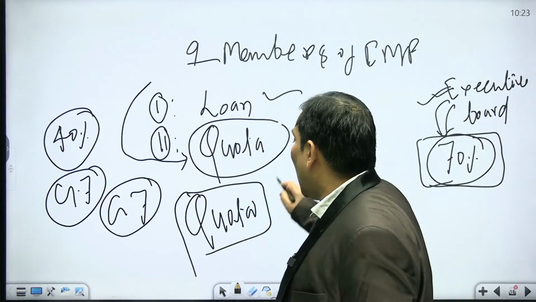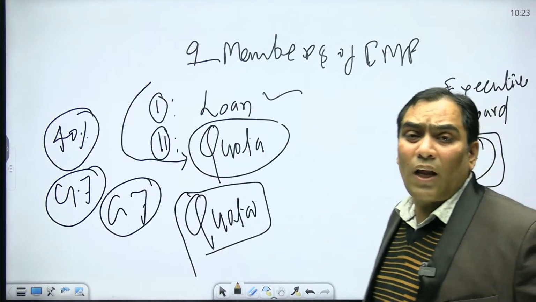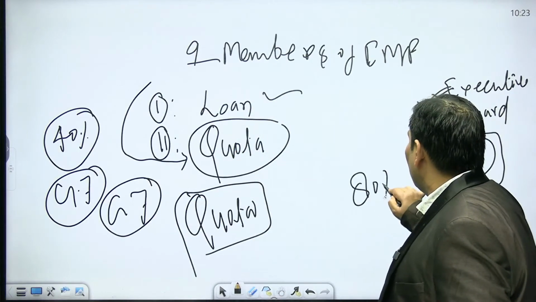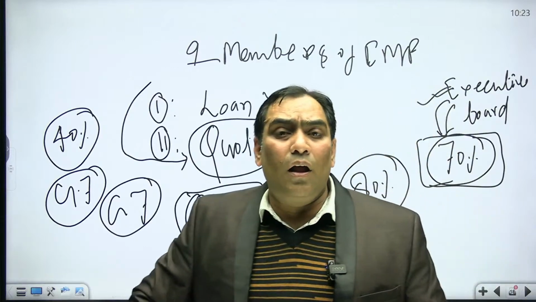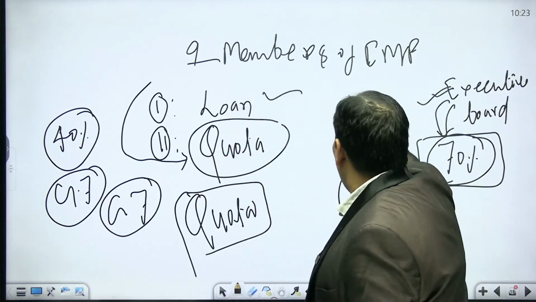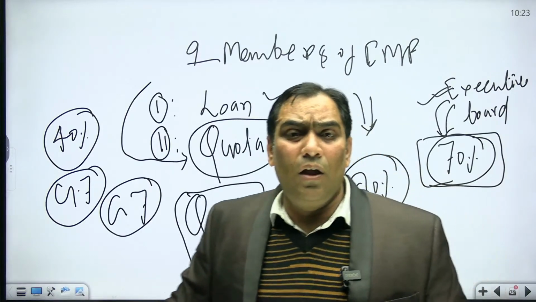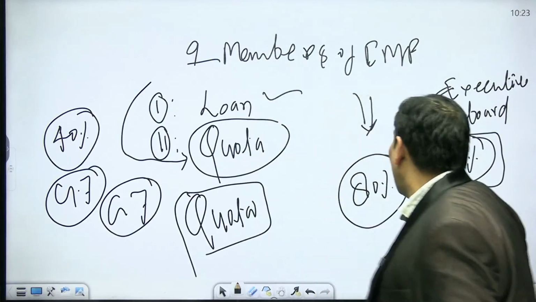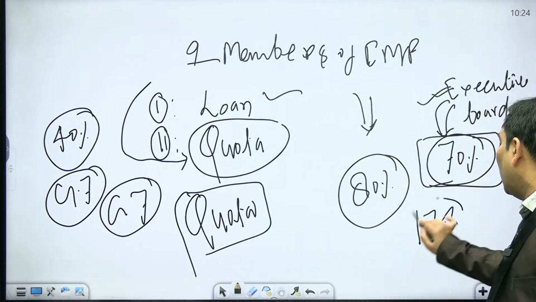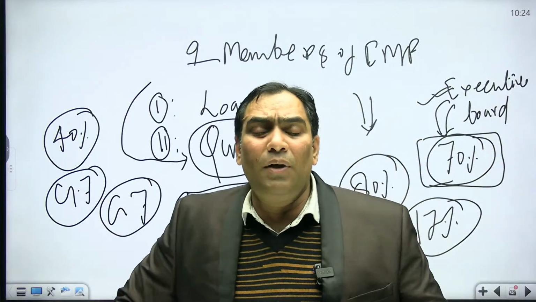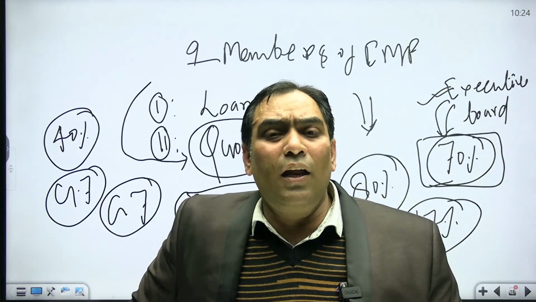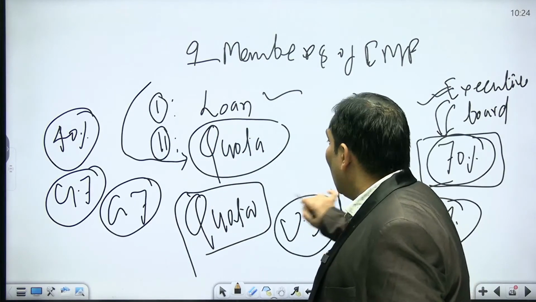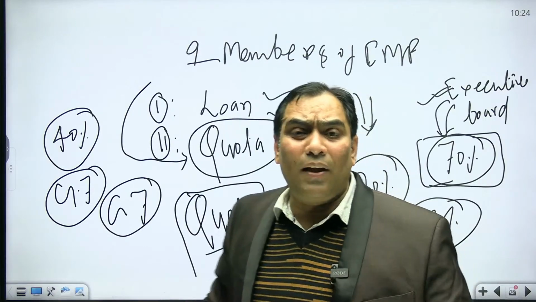So that means the reform in the quota system can happen only when there is an 80% vote in regard to the reform. If 80% of quota holders agree to have the reform, only then it happens, and in that 80%, 70% is held by the USA. So that means in the quota system, any reform can take place only when the US is in consensus. This is the meaning. That's why quota has a significant say.